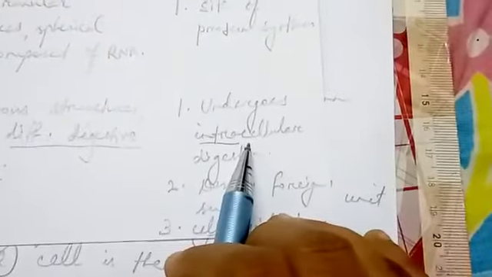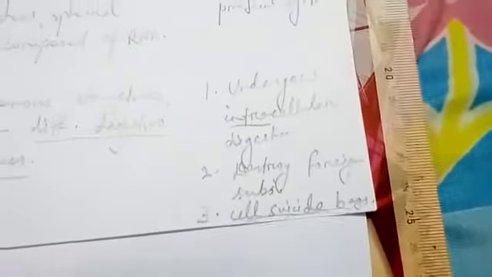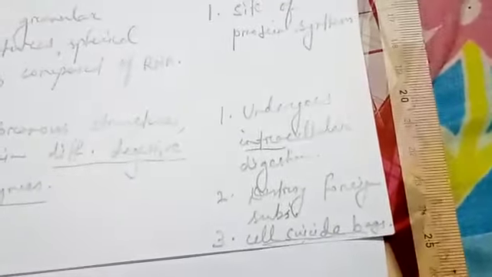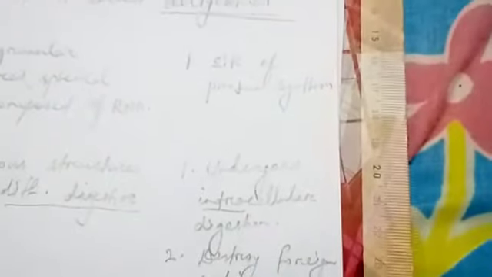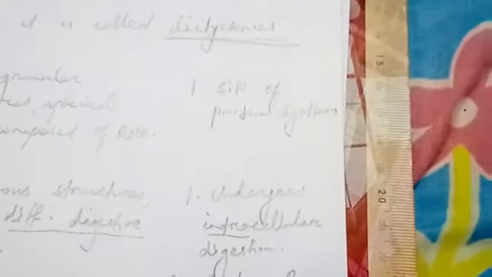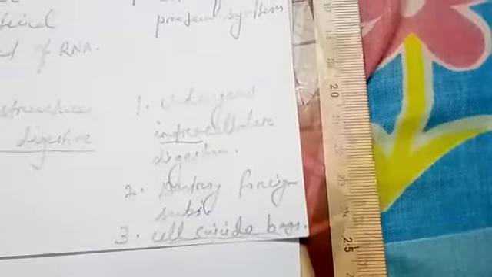Intra means inside. So what happens is, when within the cell there are some germs or microbes, or some worn out parts of the cells, then the lysosome membrane will burst, enzymes will be released, and it will destroy all those microbes and the worn out parts of the cells, and hence it is called the cell suicidal bag. This is a name the following question, children.